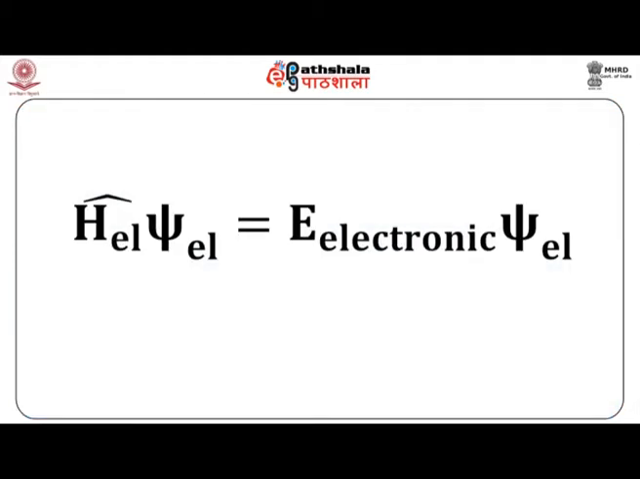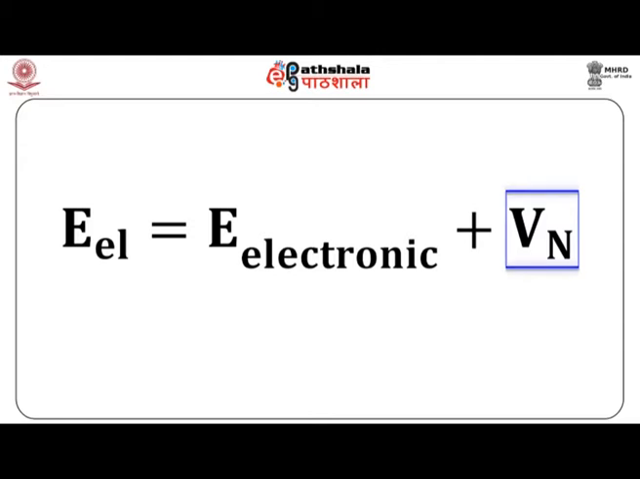Now you can see from here that our electronic Schrödinger equation, which is a function of the electronic coordinates, will be H electronic psi electronic equal to E electronic psi electronic. We need to solve this equation somehow, and once we solve it we will get the purely electronic energy, and to this electronic energy we will add the potential energy of repulsion between the nuclei, which we separated earlier and gave the name V_n.